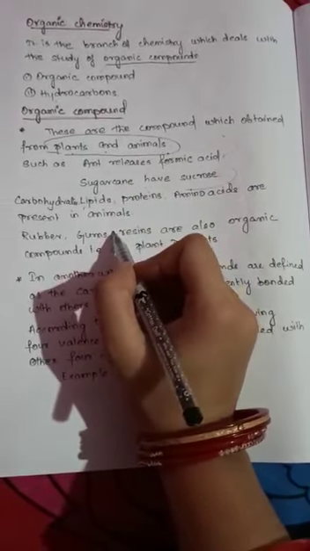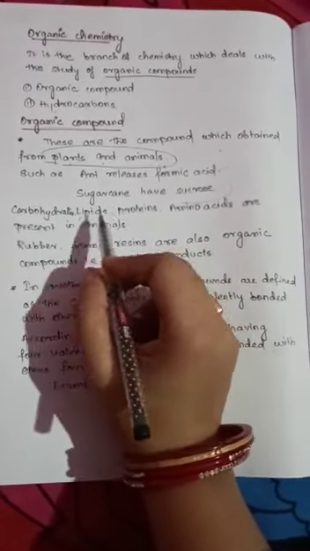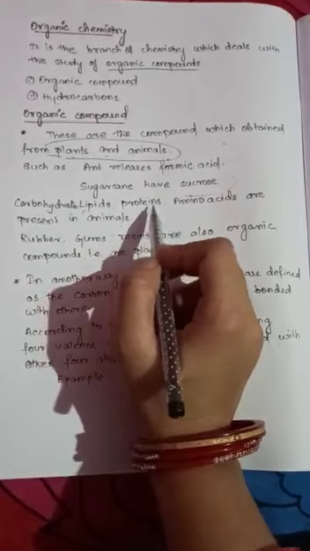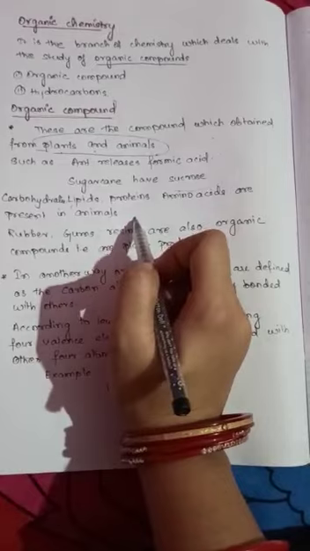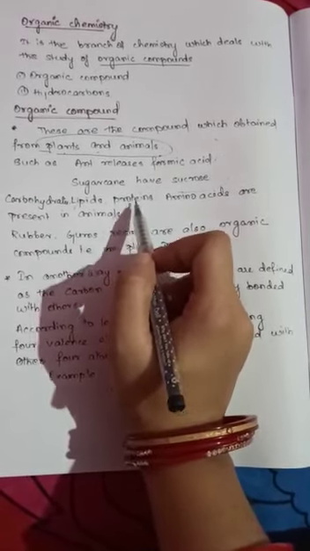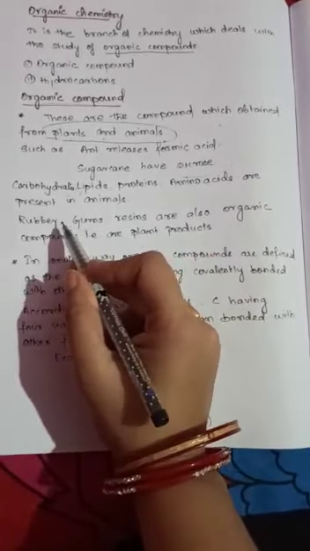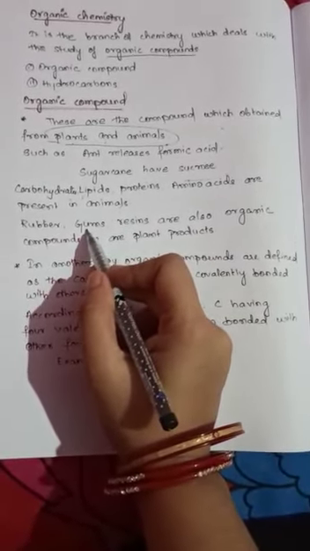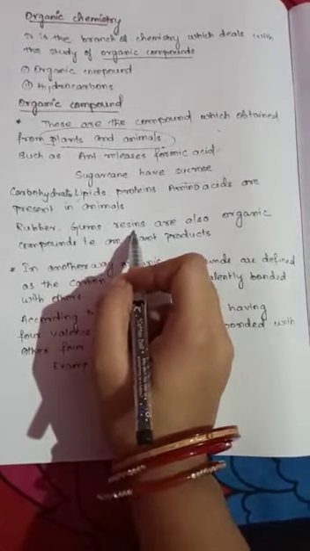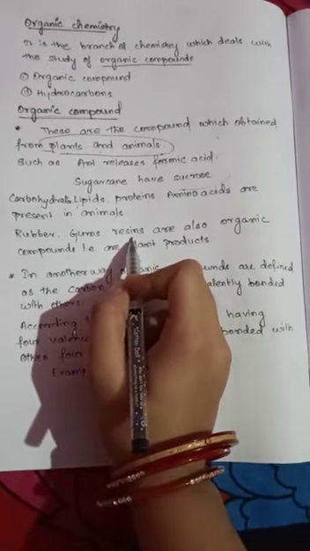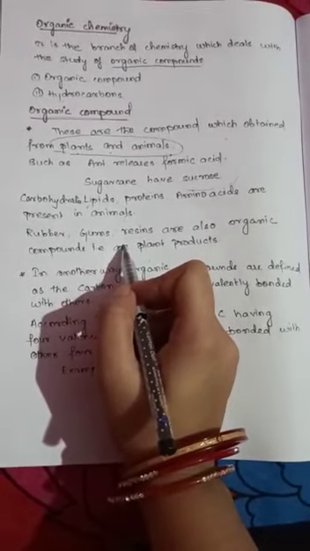Another example is animal sources, or you may know that in human beings also there is the presence of carbohydrates, lipids, proteins, amino acids, which are present in animals as well as human beings. These are examples of organic compounds. Other plant products such as rubber, gums which we use, and resins are also organic compounds. Similarly, many other examples are also present like starch and cellulose. These are also organic compounds.